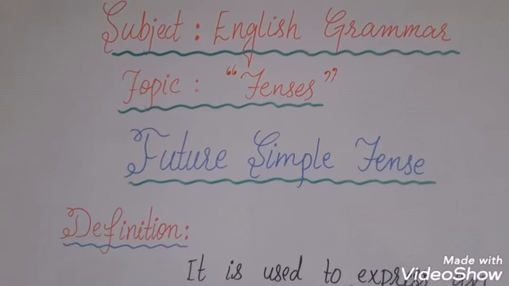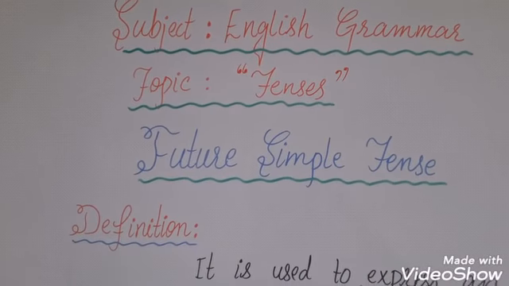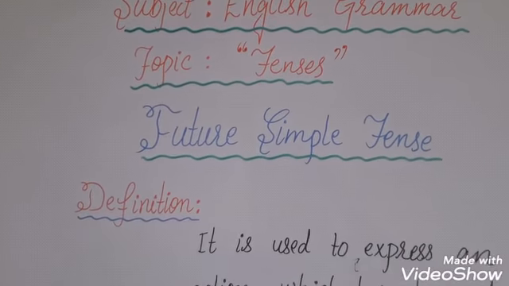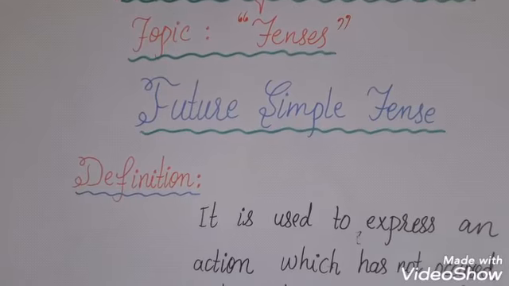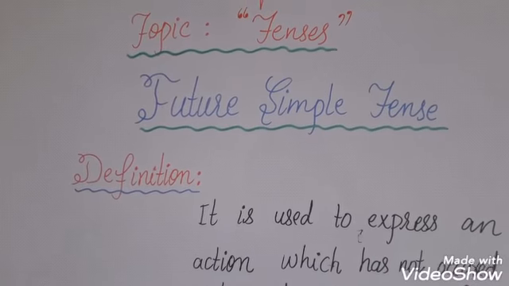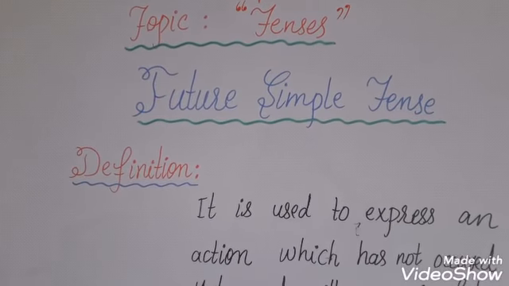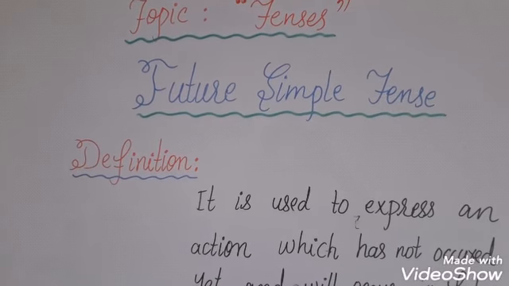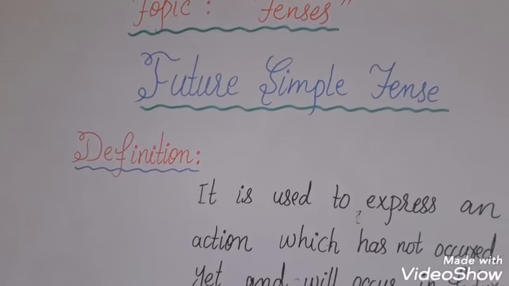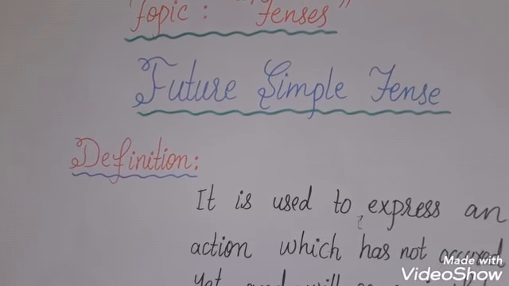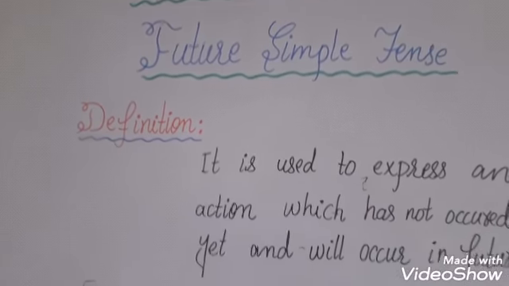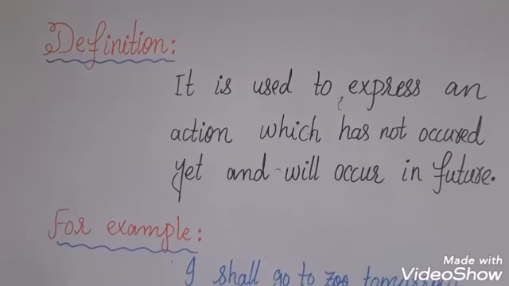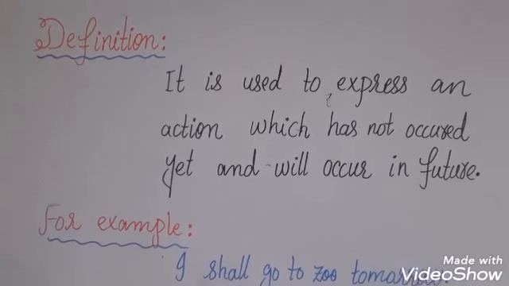Students, now we are moving towards our next topic of English grammar, that is tenses. There are three types of tenses: present, past and future. In the earlier videos, we have discussed two types, present simple tense and past simple tense. In this video, we are going to study future simple tense. At first, we shall discuss the definition of this tense.